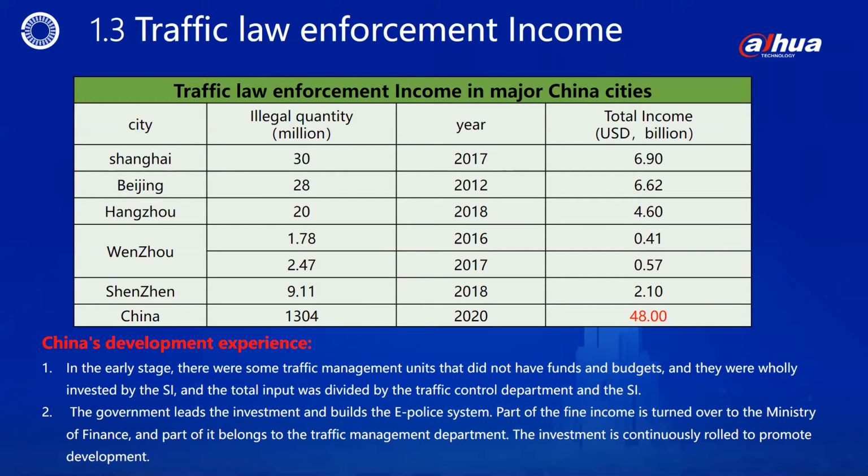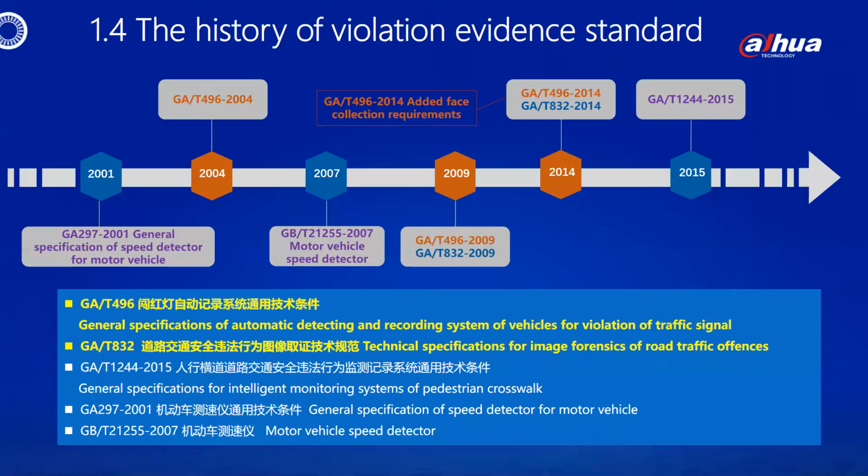And the total input was divided between the traffic control department and the system integrator. The government leads the investment and builds the e-police system. Part of the fine income is turned over to the Ministry of Finance, and part of it belongs to the Traffic Management Department. The investment is continuously rolled over to promote development.